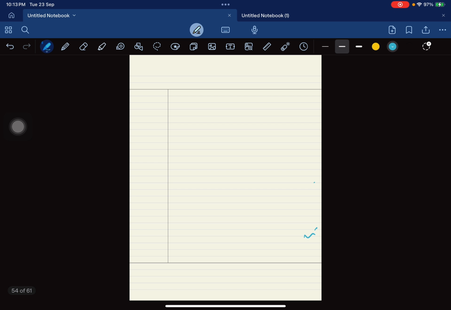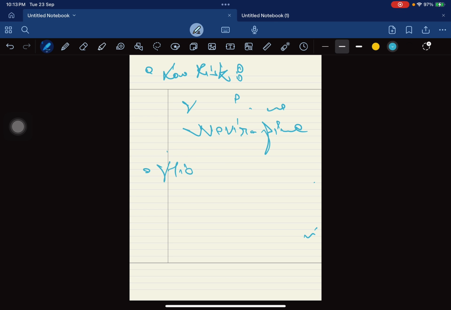Now the second and very important point is कि low risk infant को we give nevirapine. For low risk infant we give nevirapine, and for high risk we give zidovudine along with nevirapine.